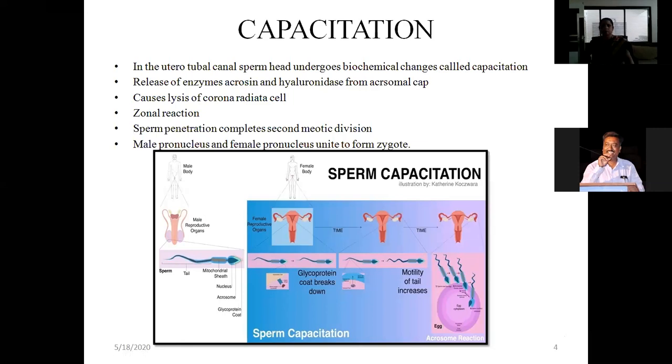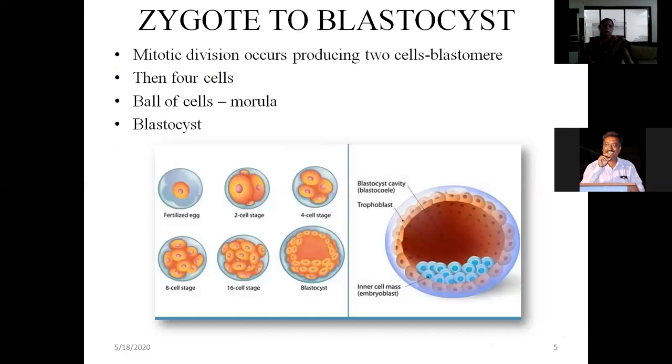Next slide. Now to start with zygote to blastocyst, that is development from the zygote stage to the blastocyst. As soon as the single cell zygote is formed, cell division starts. After fertilization, the first step in development is the first cell division, called mitotic cell division.